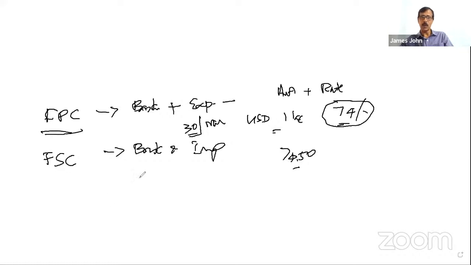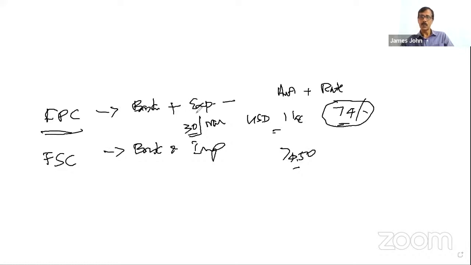Similarly, in a forward sale contract, a banker and an importer enter into a contract where the bank says, I will sell you a certain amount at a certain rate on such and such date. Fine. Here also, the contract is binding on both parties. None of them can back out. If the bank is an institution, there is no question of backing out. The customer may back out.